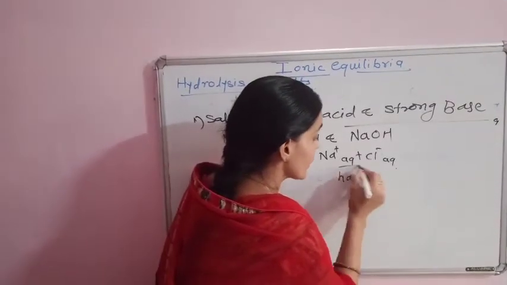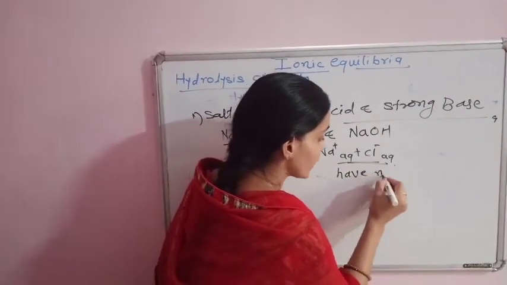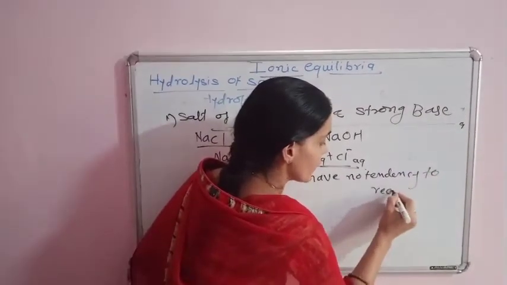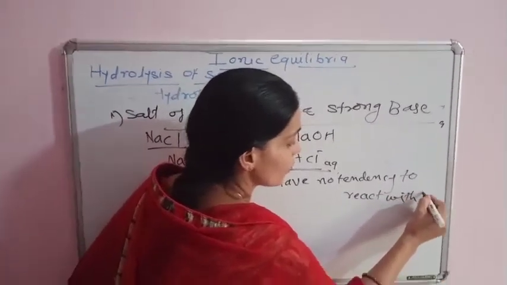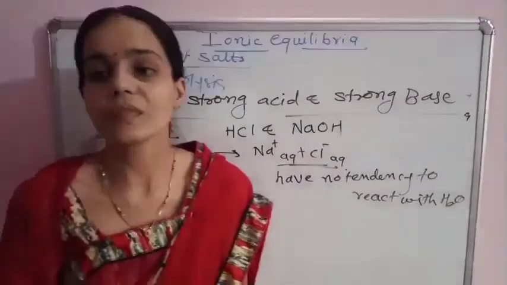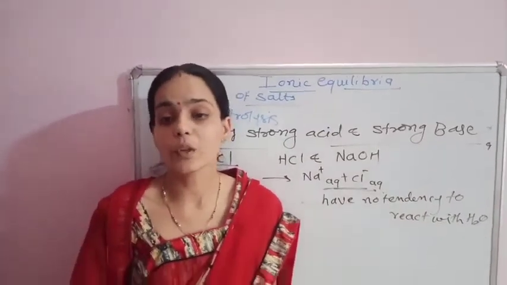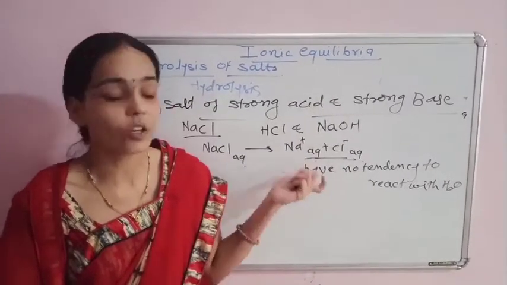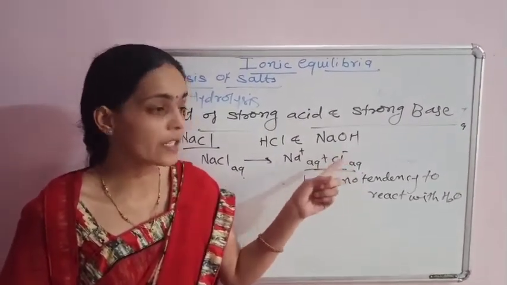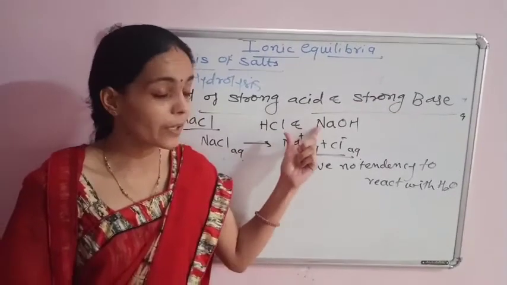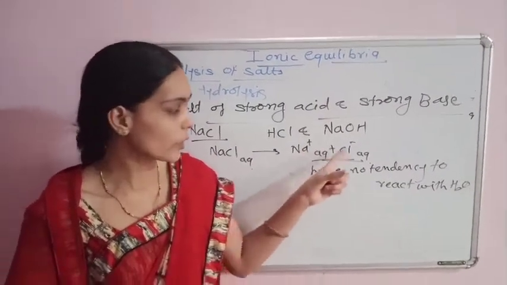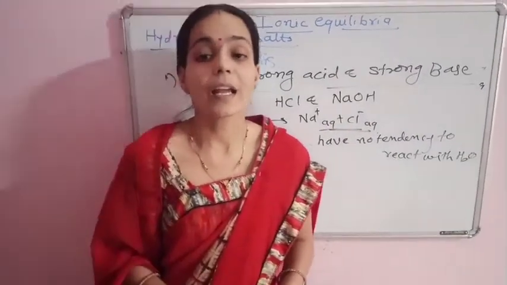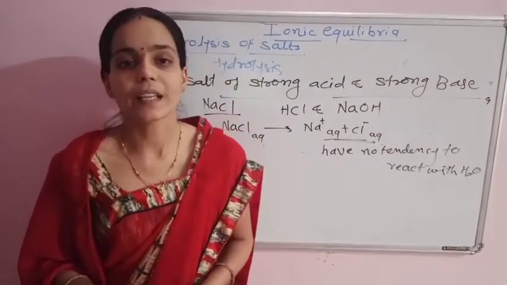Have no tendency to react with water. This is the important term. This is because the possible products: Na plus ion combines with OH minus ion in the water molecule to form NaOH, and Cl minus combines with H plus ion to form HCl.